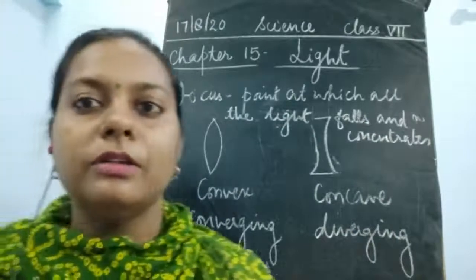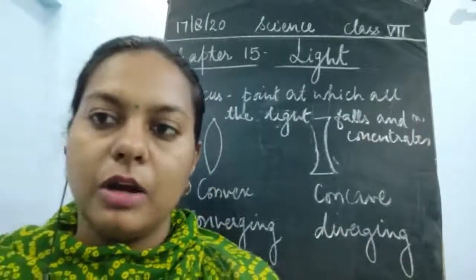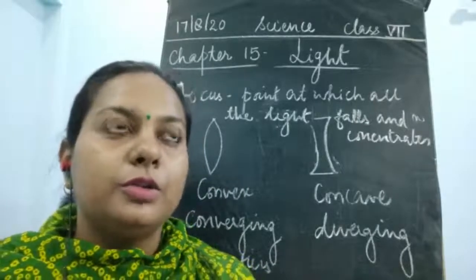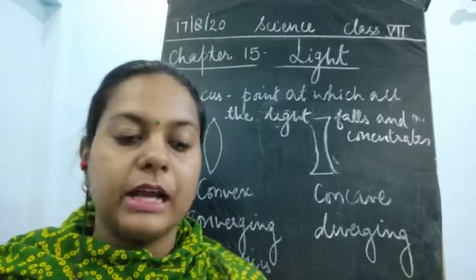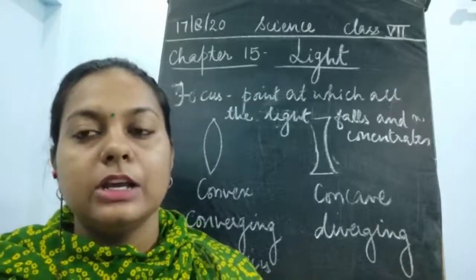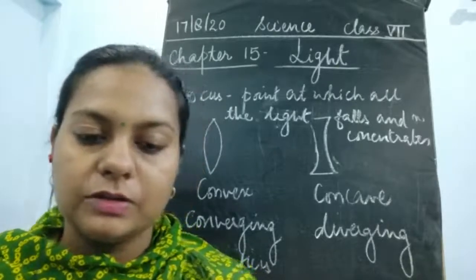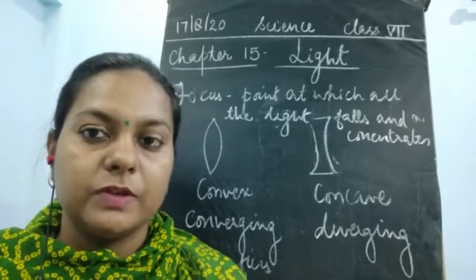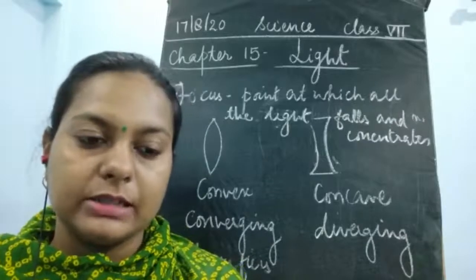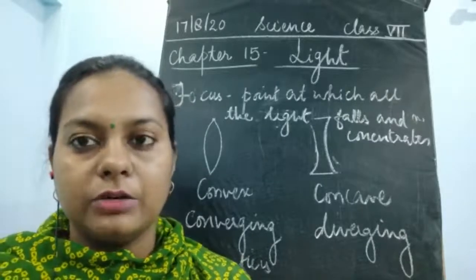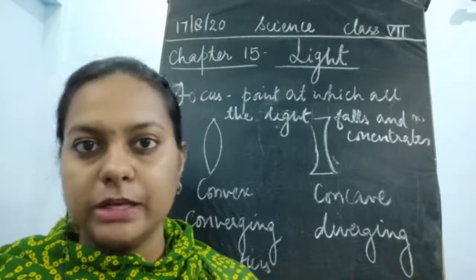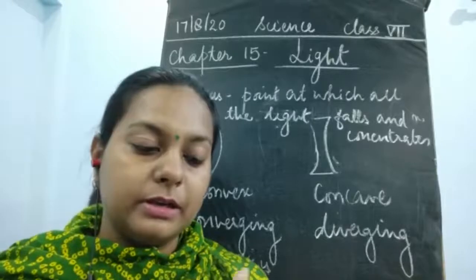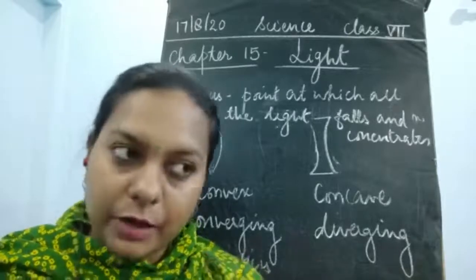So this is all about the focus and the concave and convex lens, children. Now we have studied the two major portions of this chapter, that is mirrors and lenses. We have seen the different types of mirrors, and we have also seen the two types of lenses, concave and convex, and the different uses of all these mirrors and lenses. So one part of this chapter is over.